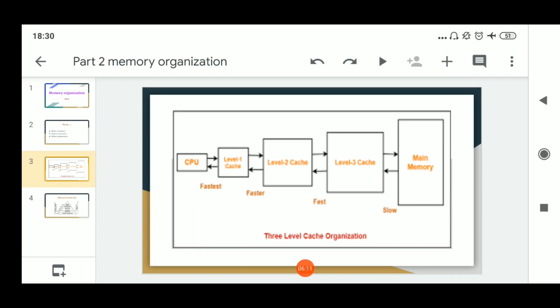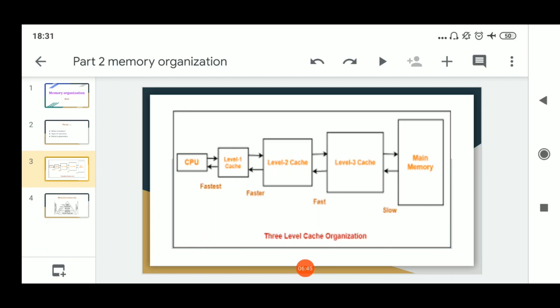If the content is not present in level 1 cache, CPU checks whether it is present in level 2 cache. If the memory location is present in level 2 cache, CPU accesses the content from level 2 cache, and so on. Due to this, CPU does not require to access main memory again and again, so the time required to access content is small as compared to main memory.